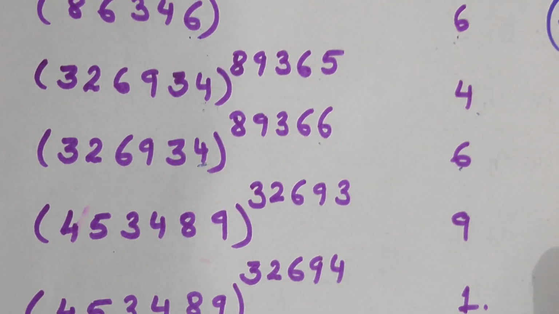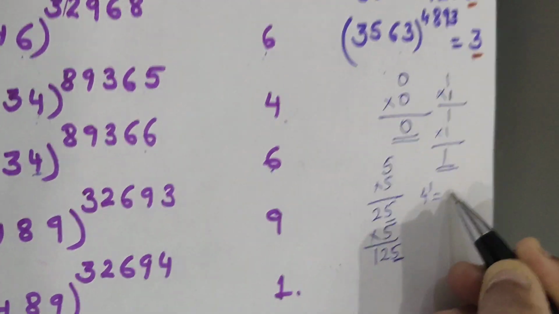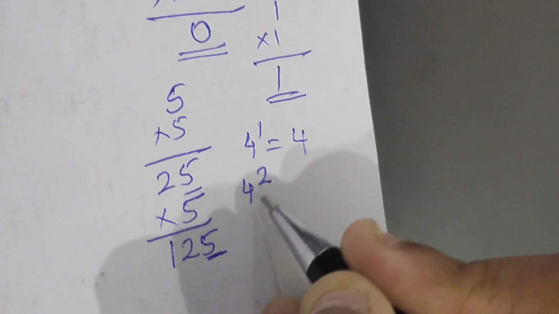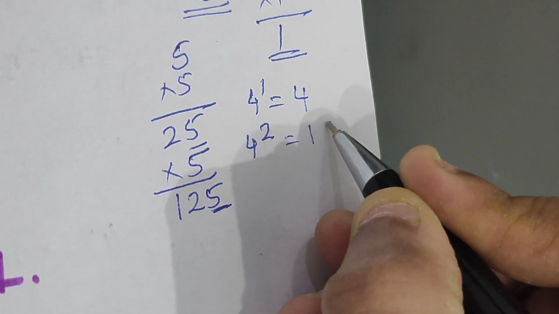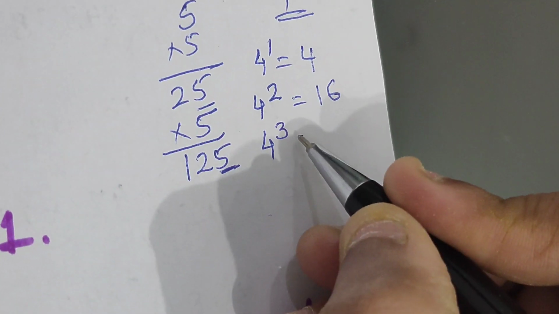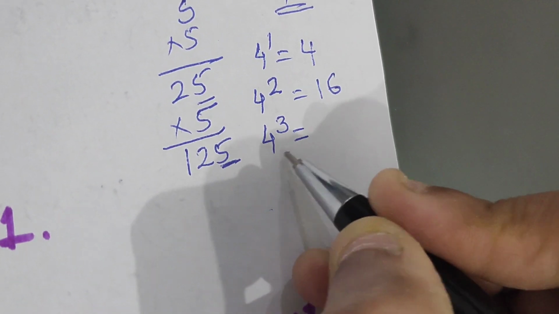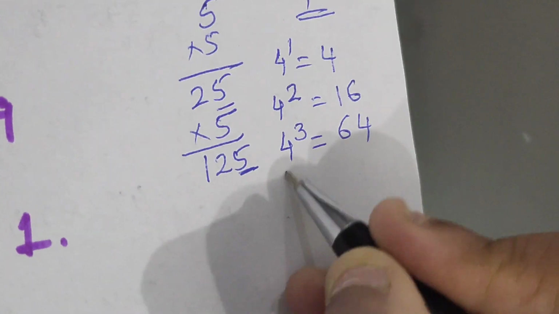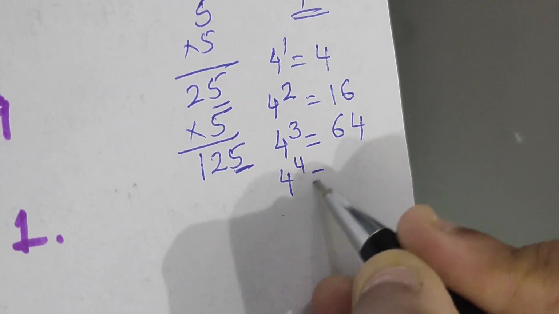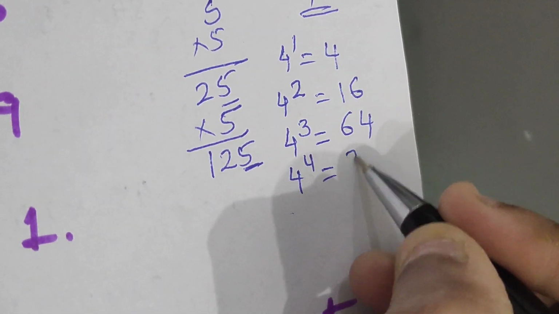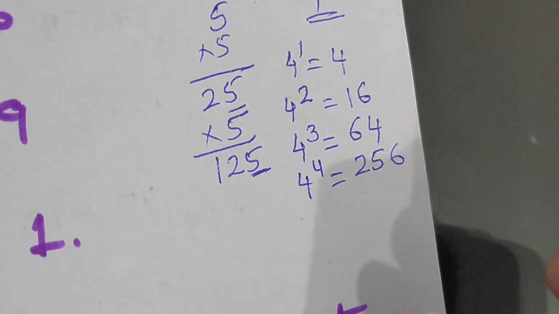Suppose 4 raised to power 1, what will come? 4. 4 raised to power 2 means 4 into 4, 2 times, you will get 16. 4 raised to power 3 means 4 into 4 into 4, 3 times, what you will get? 64. 4 raised to power 4, again 4 into 4 into 4 into 4, you get 256.